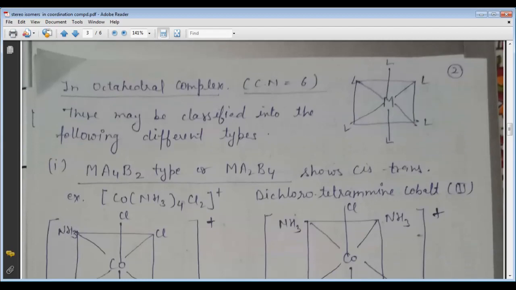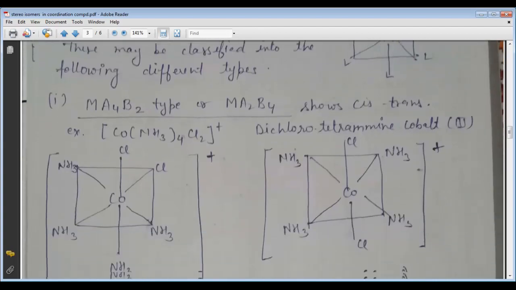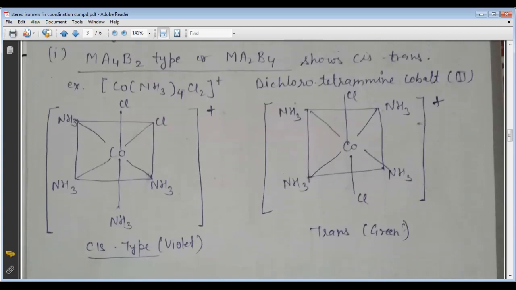So here, first we take the example of the MA4B2 type, or it may be the MA2B4 type also. It shows the cis-trans isomers.